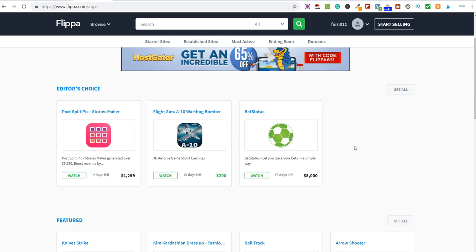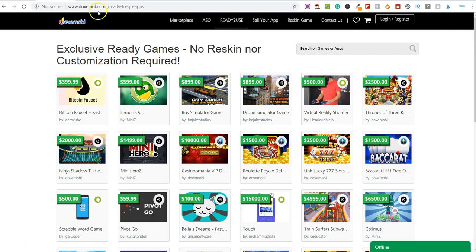Now the apps which are sold on Flipper have normally been in the marketplace for a while. So you actually get apps which have been out in the marketplace, they've got revenue and they've got downloads, whereas the ones over on Dove Mobi are pretty much unique to you. And some of these will not have been in the marketplace for too long. Also over on Dove Mobi, let's say for argument's sake, this Bitcoin faucet, you could purchase this, but then somebody else could purchase it and reskin it. What that basically means is it's the same app, but just with a different name.